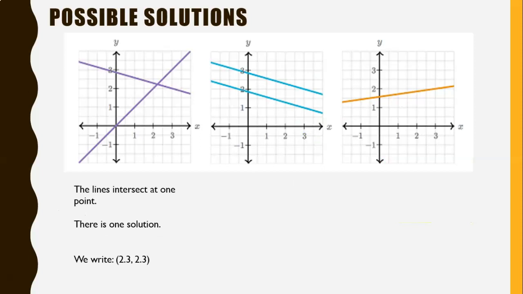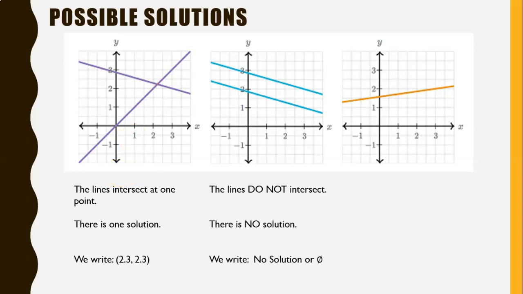All right, so remember, when we look at a system of equations, we are looking at where the lines intersect. The ones we've been looking at up until this point are all lines that intersect at one point. So the solution is right there. There's one solution, and this point is about 2.3 comma 2.3. I had to kind of estimate to get that solution. These are the only type that we've worked on so far. Even when we just have the equations, these all intersected in one point. But that is not always the case.